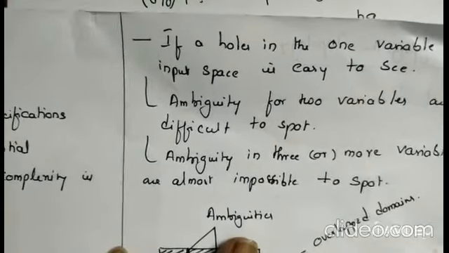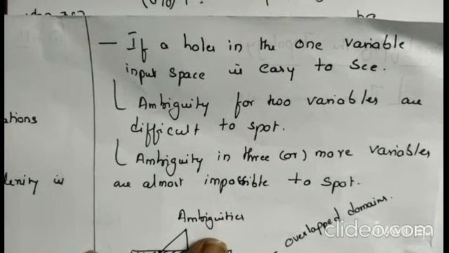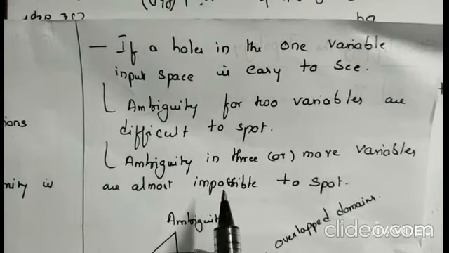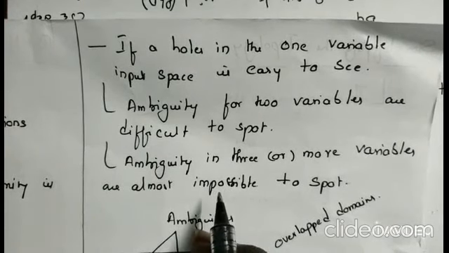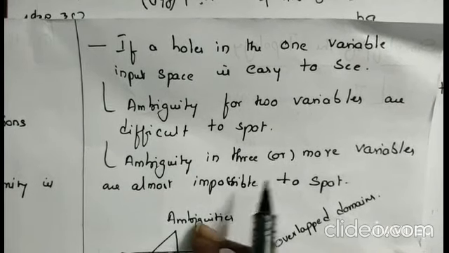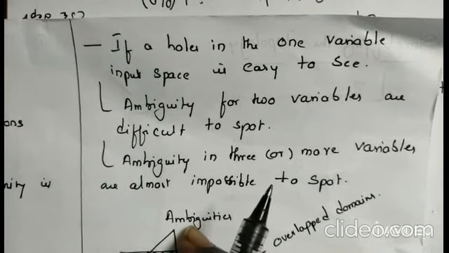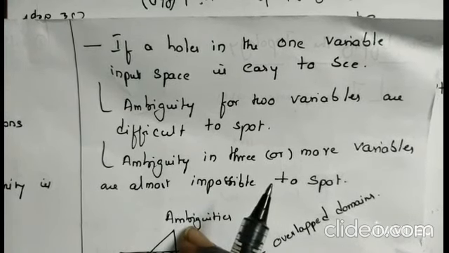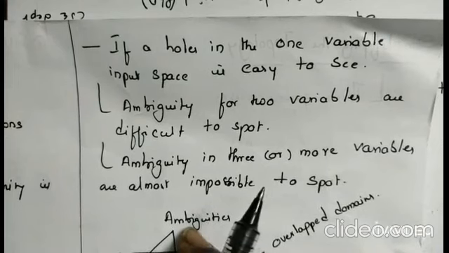See here, I have written: a hole in the one variable input space is easy to see, ambiguity for two variables is difficult to spot, and ambiguity in three or more variables is almost impossible to spot. That means as the variables increase, ambiguity also increases, and we cannot spot those ambiguities, and the domains remain ugly domains. If the hole in the one variable input space is there, it is easy to solve, and we will make it a nice domain from an ugly domain.